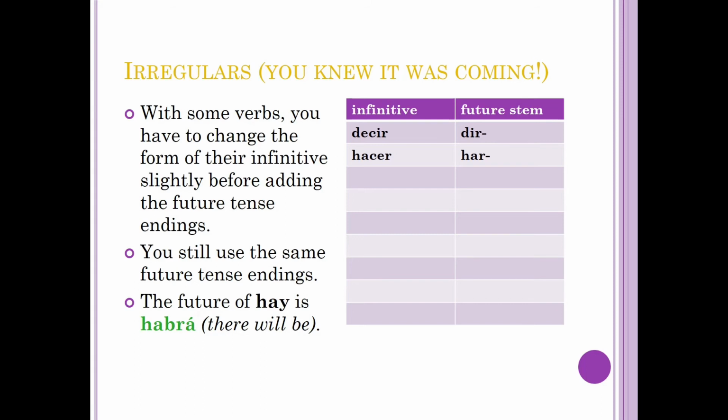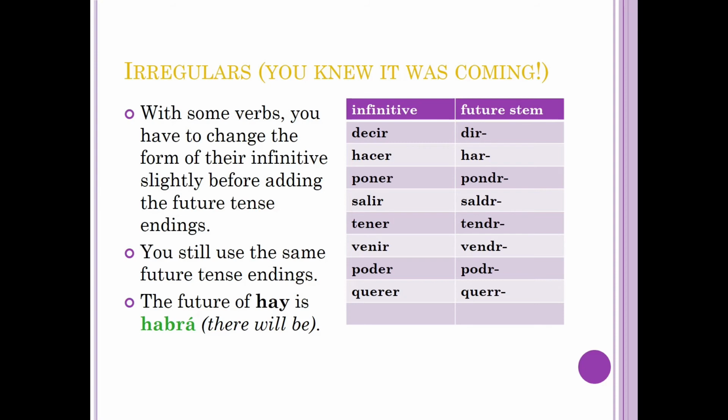Hacer will use har. Poner will use pondr. Salir will use saldr. Tener, tendr. Venir, vendr. Poder, podr. Querer, querr. And saber, sabr.